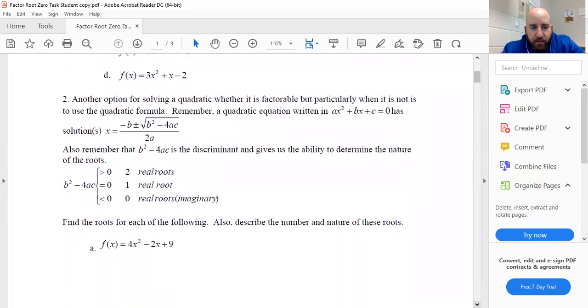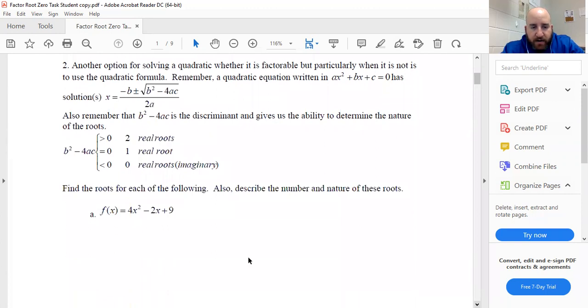Section 2. You got to use the quadratic formula. We are only doing 2A, but you got to do it. I think 4 of the 6 classes, we actually covered this in class before break. 2 of the 6, there's that week I was out a lot. I skipped over this in the first notes video as well. I skip over all of section 2, but you are responsible for 2A.